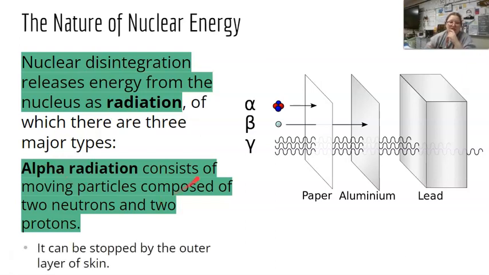And alpha radiation is fairly safe. It can be stopped by the outer layer of skin. So if someone was throwing some alpha radiation at you, your skin's going to stop it.